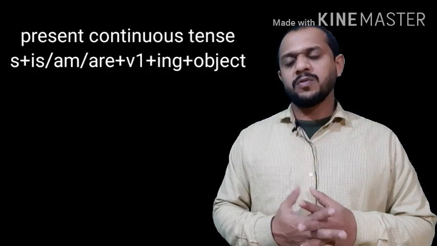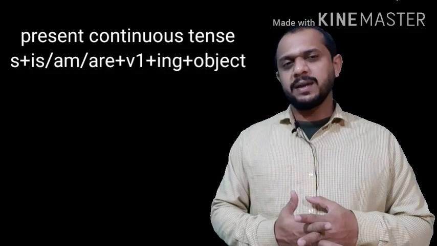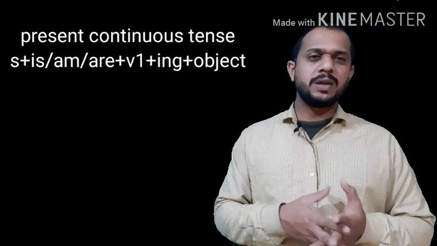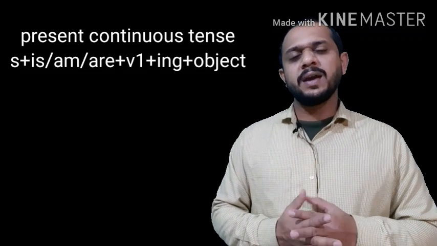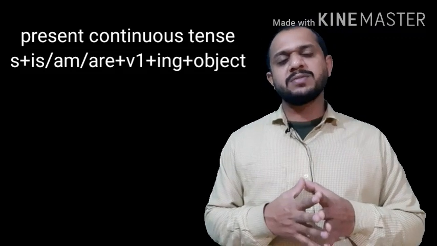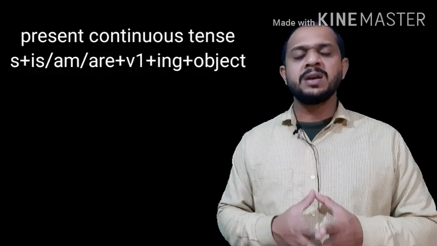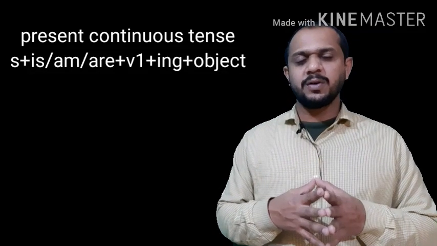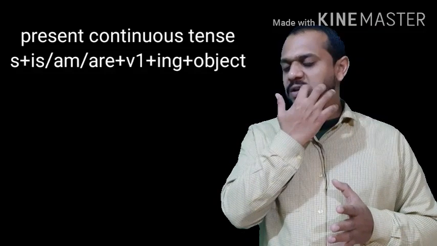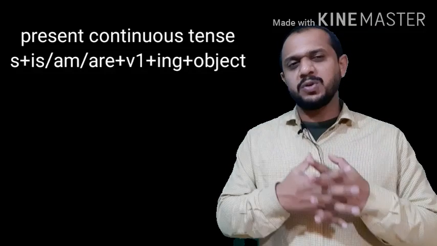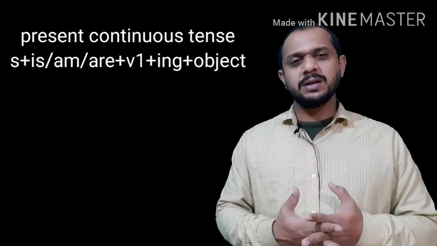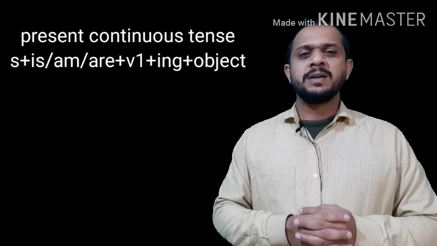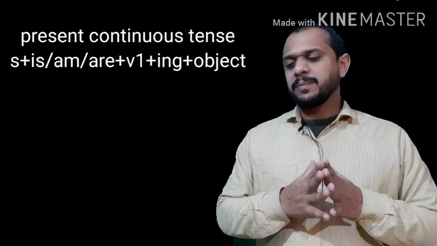With I we use am. With he, she, it, or a singular name we use is. With we, you, they, plural, we use are. So like that we can complete our present continuous. We'll see present perfect in the next video.